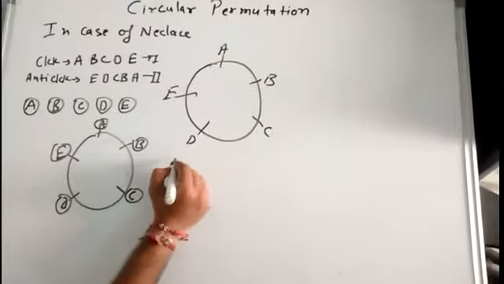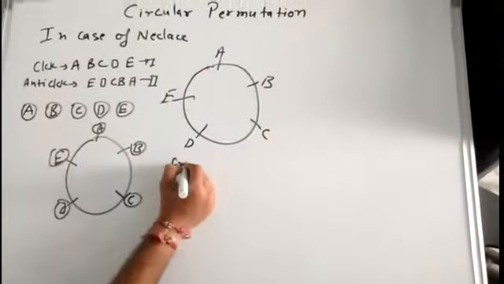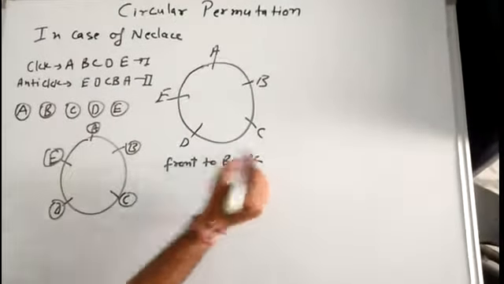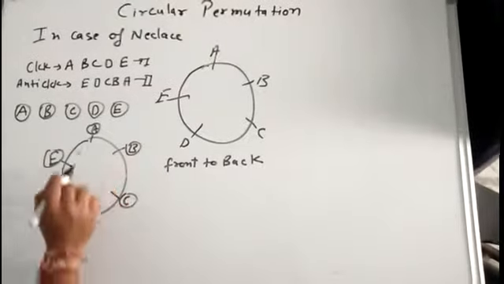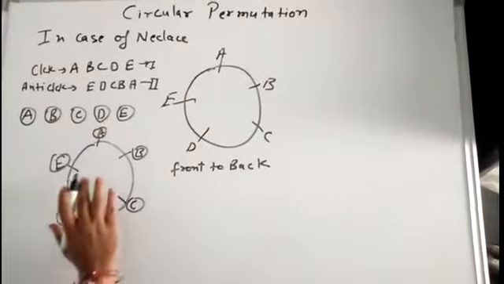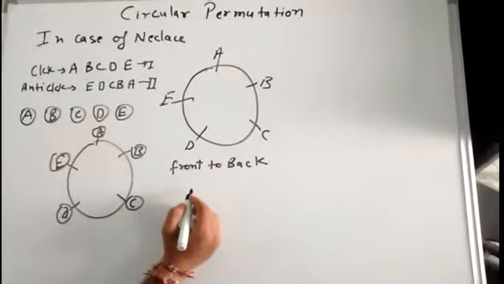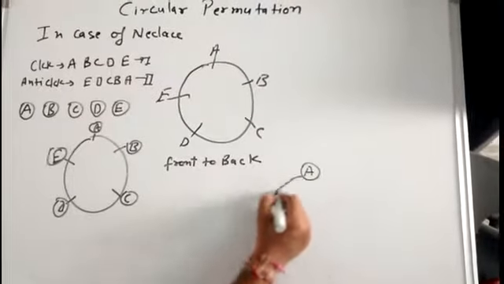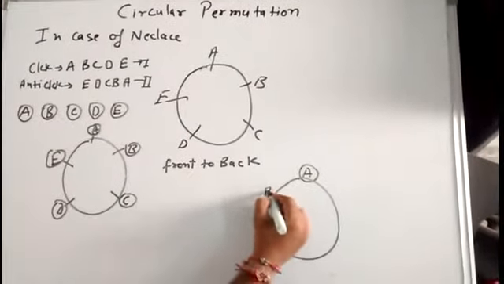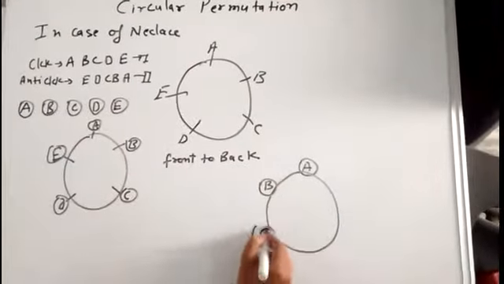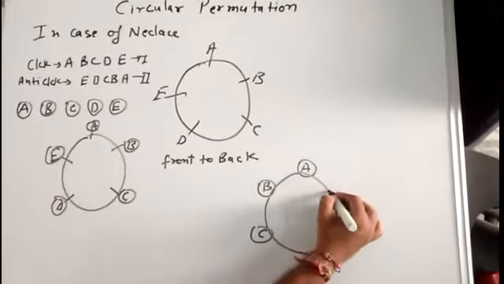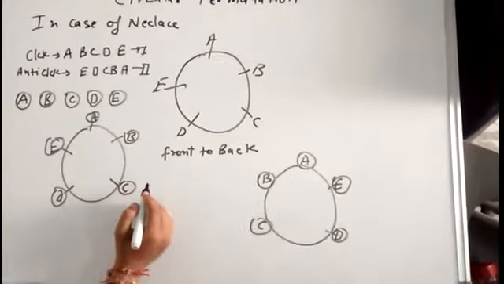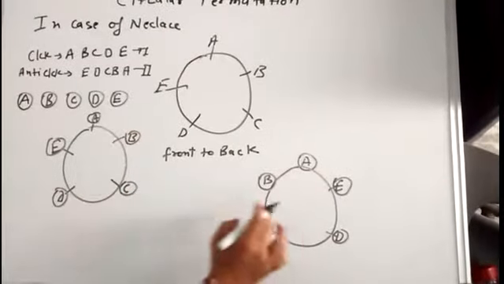Now if I turn this necklace from front to back, and all the places A, B, C, D, E are fixed, the arrangement will become like this. So actually, I have turned this necklace and we have got this new arrangement.